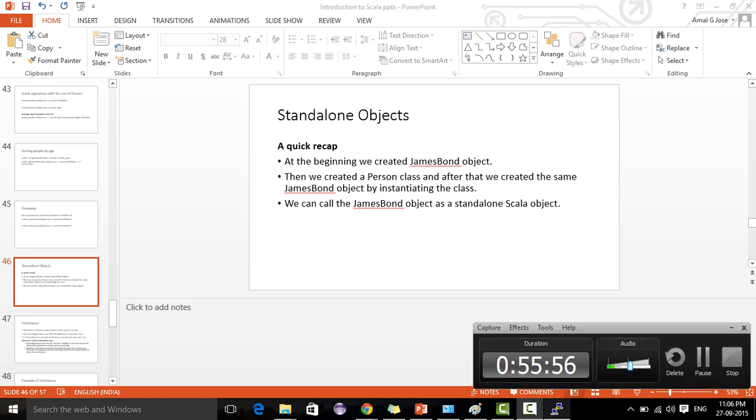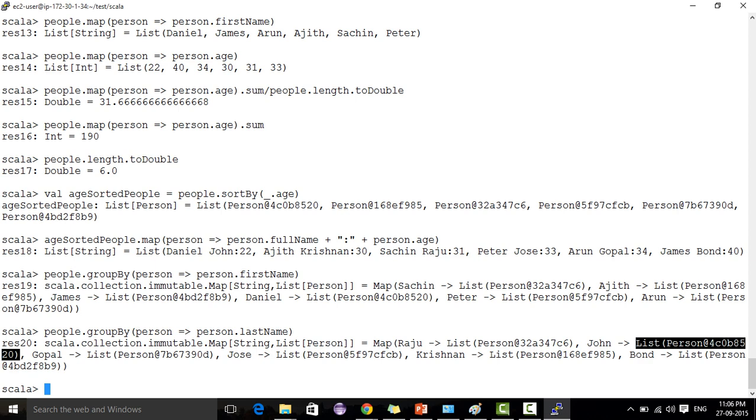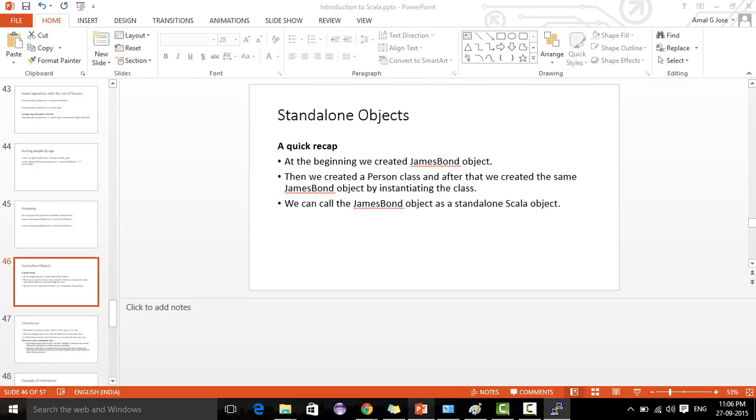Initially we just defined an object, James Bond, with some fields and methods. Secondly, we created a template for the person and created a James Bond object from it. Here we have a person, James Bond. This we created using the class, whereas initially we created just a standalone object.